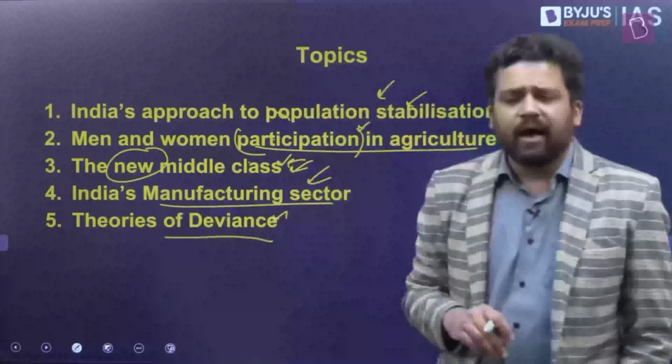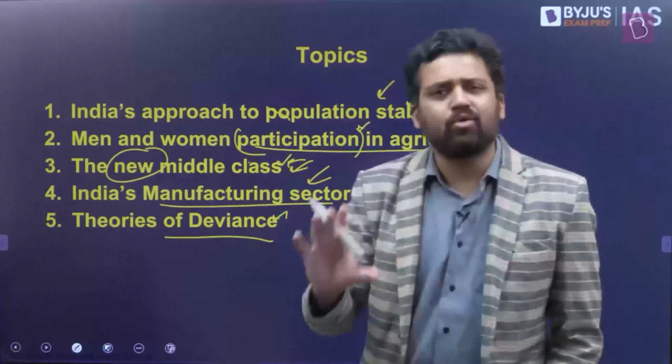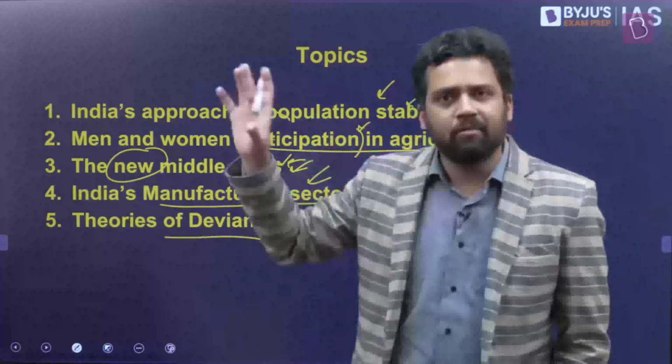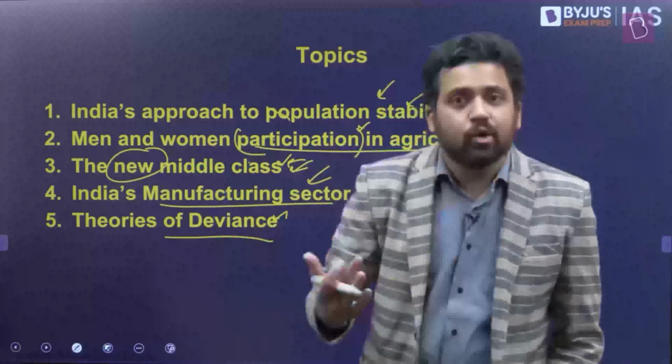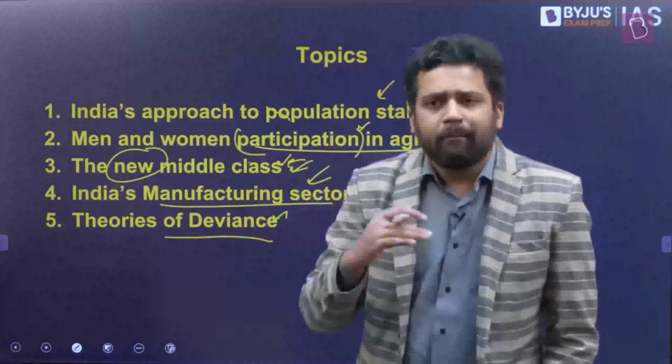The last topic is going to be deviance. Now, this topic we are going to just talk about the concept of deviance. Right? If you look at sociology paper 1, you have one thing, murder. Right? So R.K. Merton has extensively talked about deviance. So when you study murder, you study deviance. But apart from that, there are different other theories related to deviance. Right? So Merton had a theory related to deviance, the strain theory. But apart from Merton, there are other theories also.